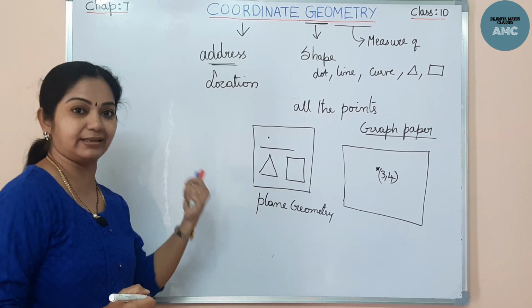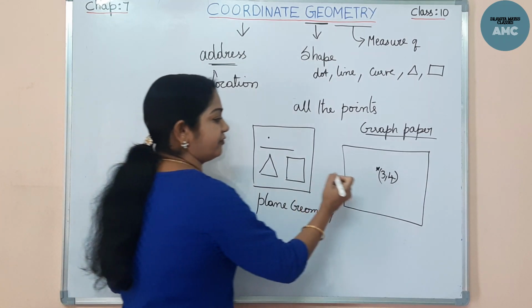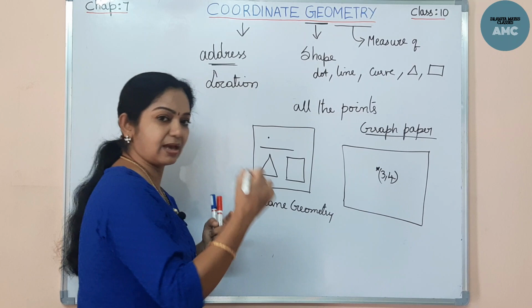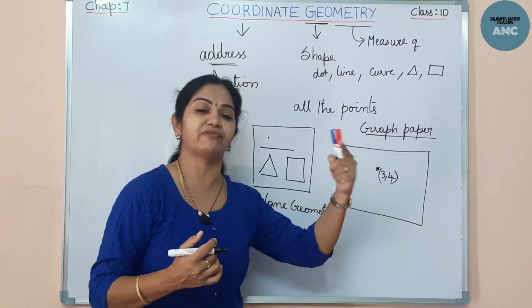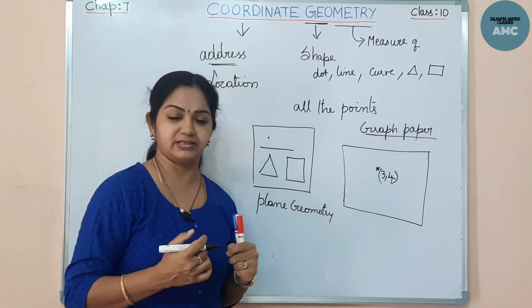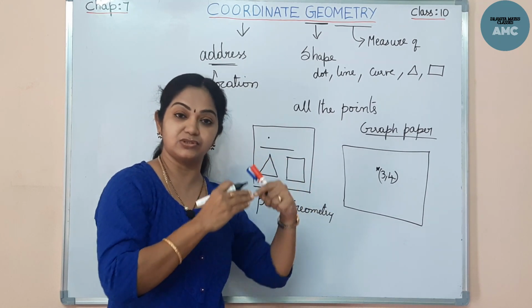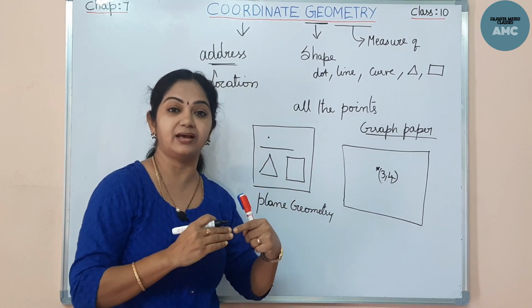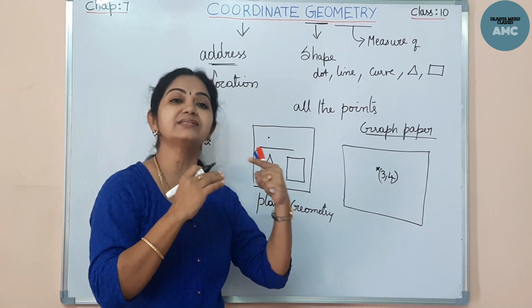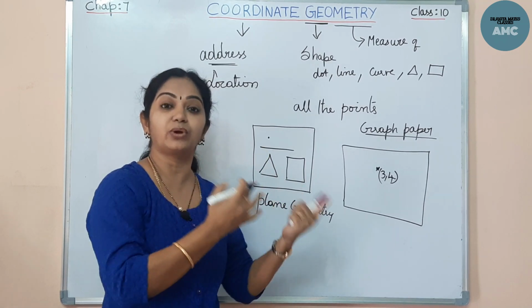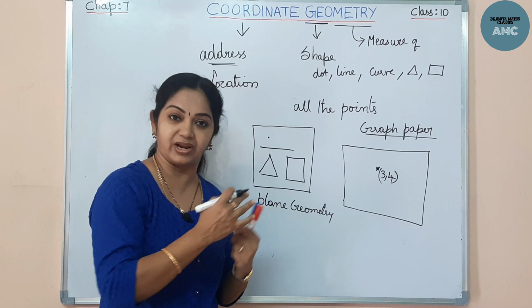That means I am giving some address to this point, some representation, some location to that point. How do I get it? I'll tell you. If I want to know my friend's address, I'll be telling so and so house number, so and so street, so and so area. That means I'm giving some references to locate the address of my friend, right?